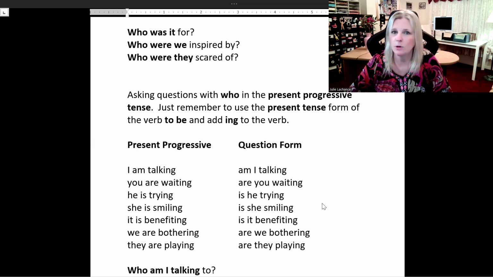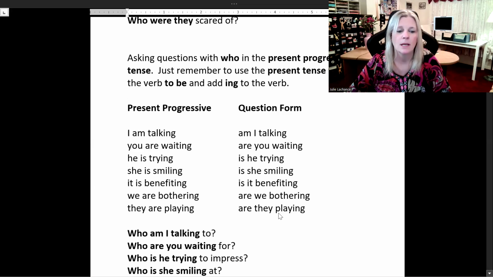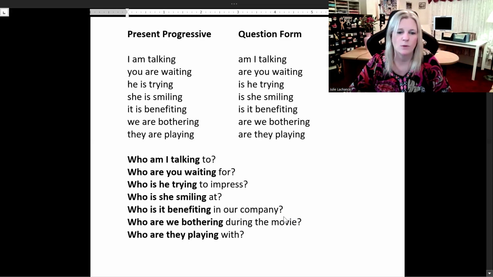Are you waiting? Question form. He is trying. Is he trying? She is smiling. Is she smiling? It is benefiting. Is it benefiting? We are bothering. Are we bothering? They are playing. Are they playing? So easy. Okay, so we'll start our sample sentences.